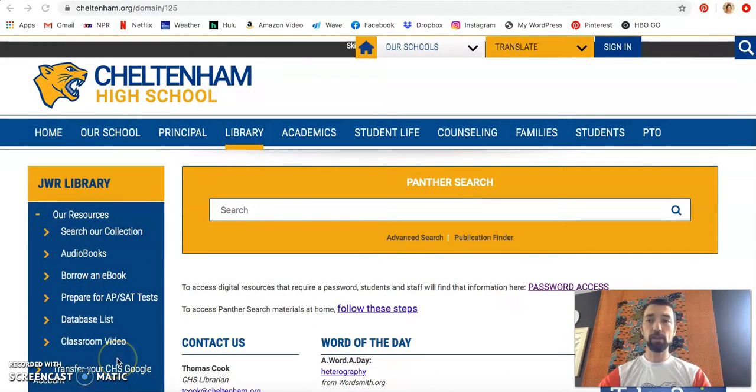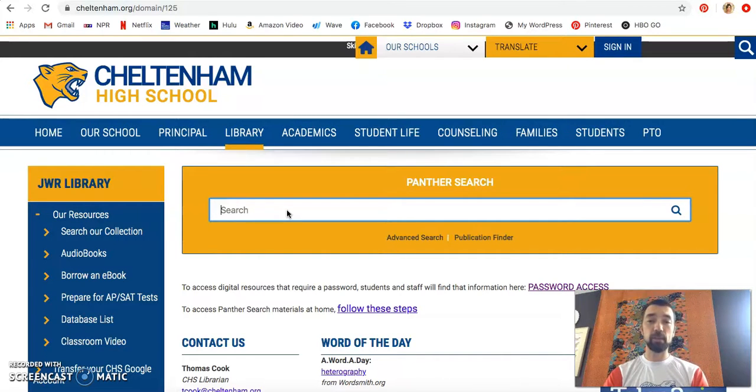So here I am on the high school library's website page, and the first thing to look at is what we call Panther Search. Panther Search is our major index to look through all of our research databases. It is a very, very powerful resource, and it's been used for about 2 years at Cheltenham High School, and it gets better every year. So I want to first look through a search and show you how to log in at home so that you can make sure you can access all of your stuff.